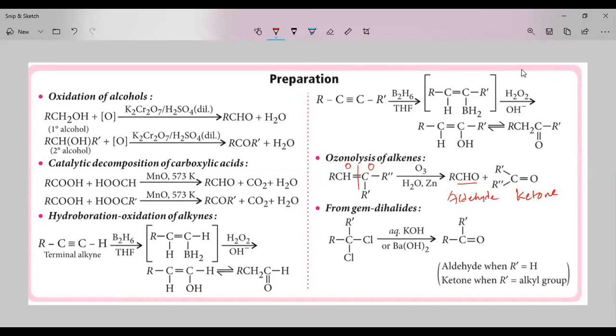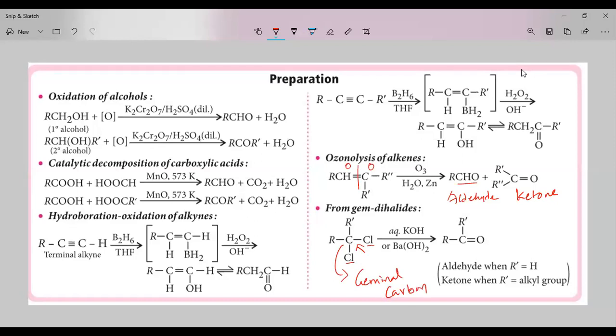Next, from gem dihalides. From gem dihalides we can also prepare aldehydes as well as ketones. Gem dihalides means the halogens are attached to the same carbon. You see here we have two chlorines in this compound, and these two chlorines are attached to the same carbon. This carbon we call the geminal carbon.